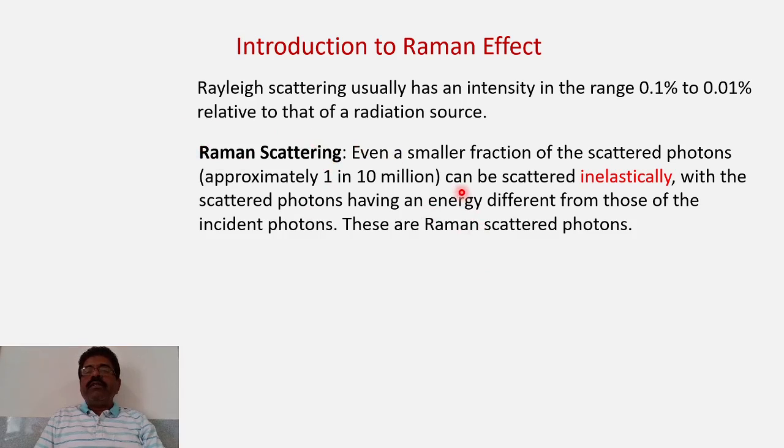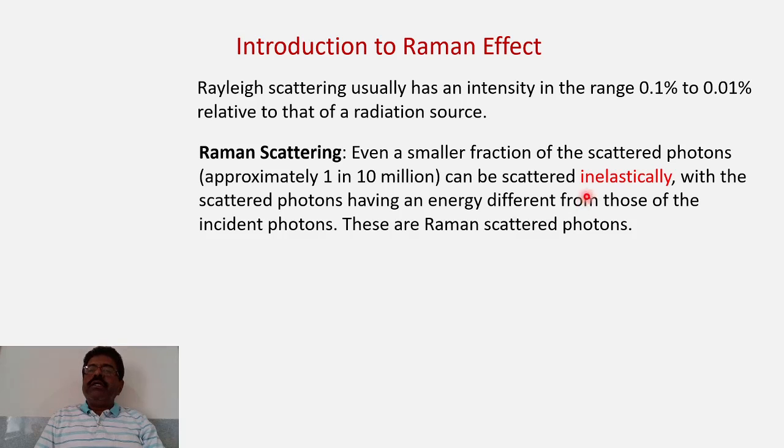So it is scattered inelastically. Raman scattering is inelastic scattering. This is the basic difference between Rayleigh scattering and Raman scattering. The scattering phenomenon involved here is inelastic, so there is a change in energy. Energy is not conserved. How is it not conserved? There are different phenomena. Later on we shall discuss, while investigating the cause of the Raman effect.